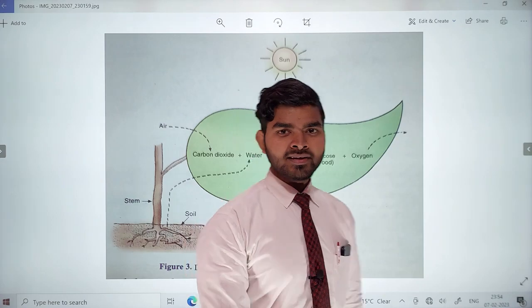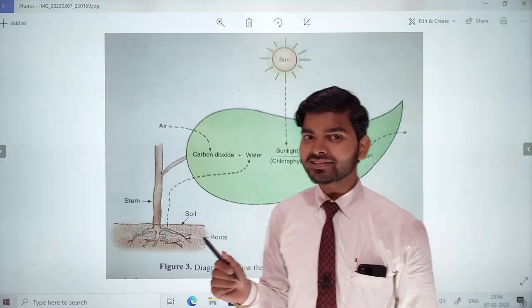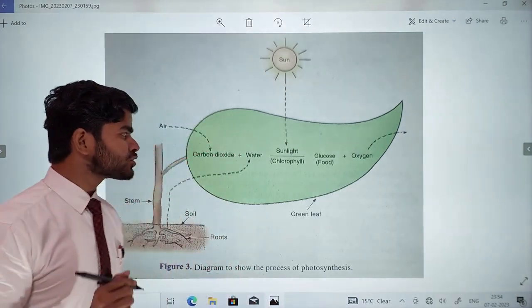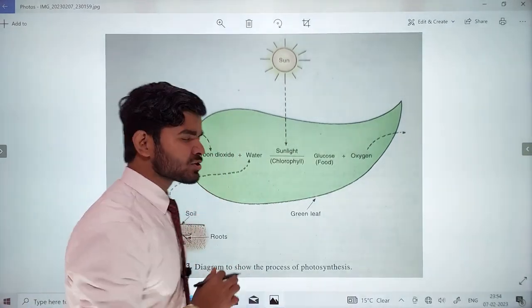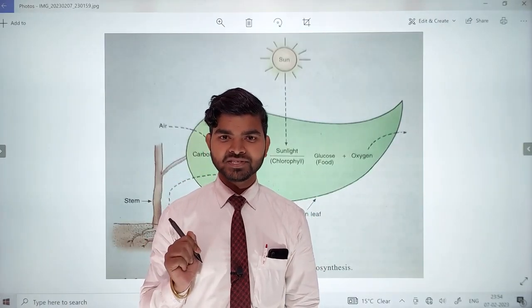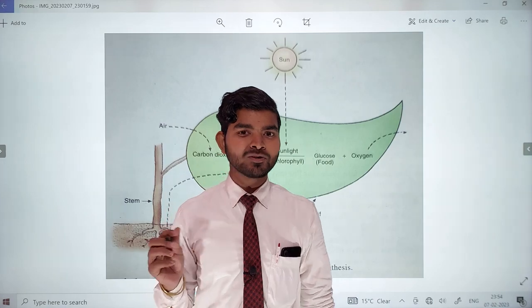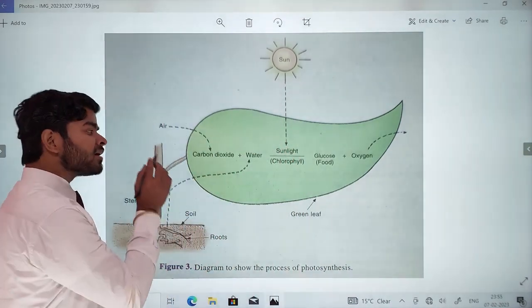Let me explain about this figure. What are you thinking in your mind about this figure? What I have told you about photosynthesis. Okay, stop thinking about this figure and now listen to me. This is very easy to learn, not difficult. How? What have I told you?